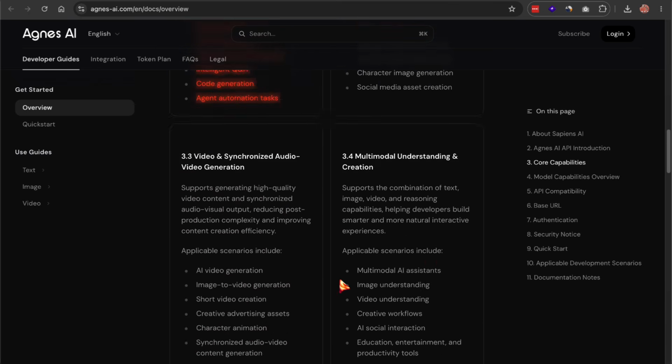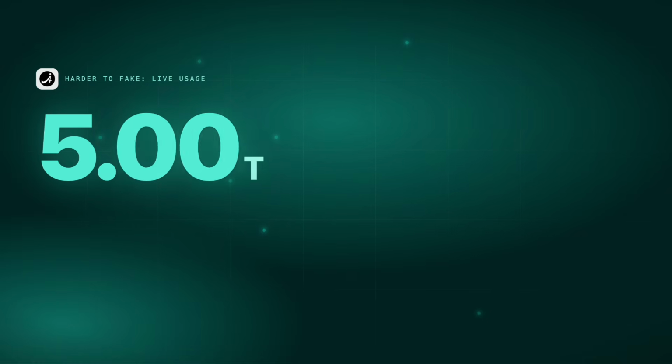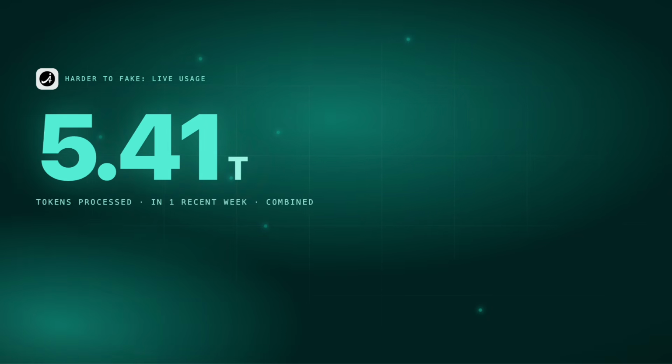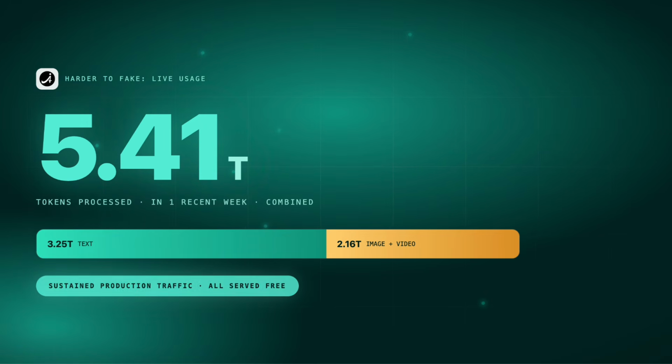What's harder to fake is the current usage. In one recent week, Agnes models processed 5.41 trillion tokens combined. 3.25 trillion of that was text. The rest was image and video work. That's sustained production traffic, all served for free.